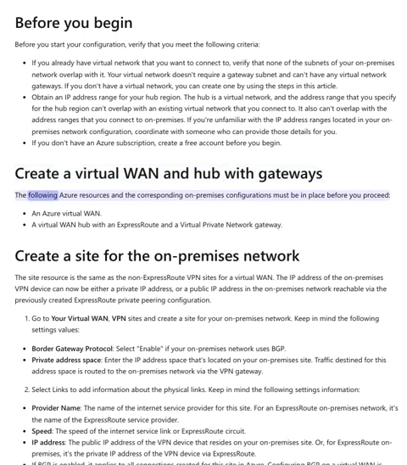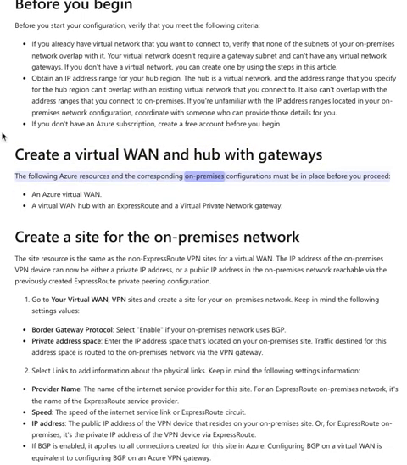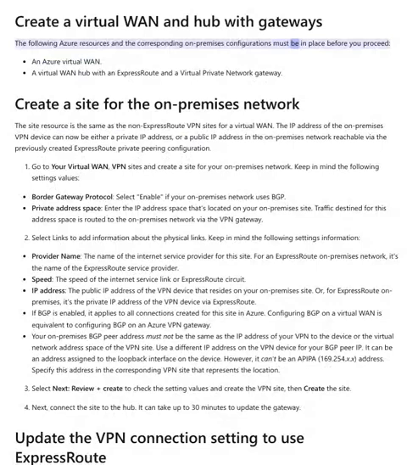Create a virtual WAN and hub with gateways. The following Azure resources and the corresponding on-premises configurations must be in place before you proceed: an Azure Virtual WAN, and a virtual WAN hub with an ExpressRoute and a virtual private network gateway. Create a site for the on-premises network. The site resource is the same as the non-ExpressRoute VPN sites for a virtual WAN.